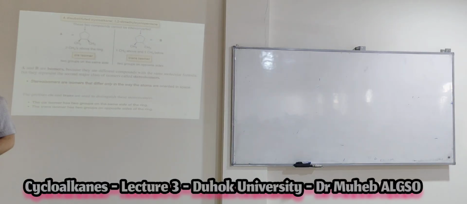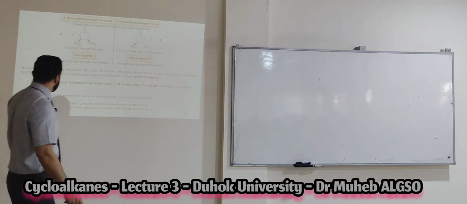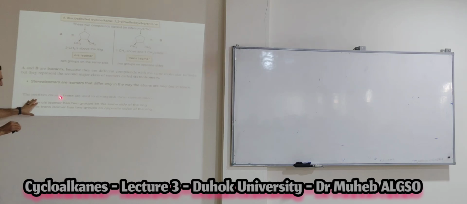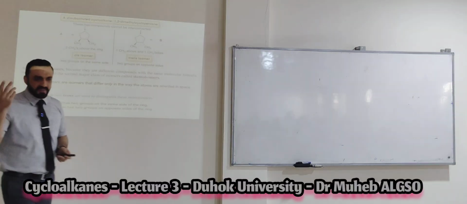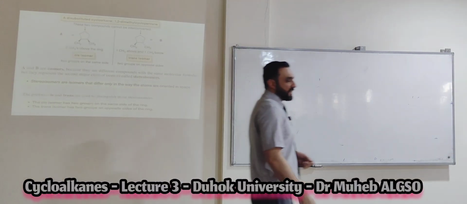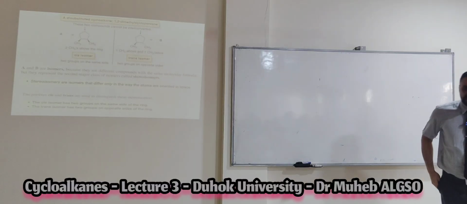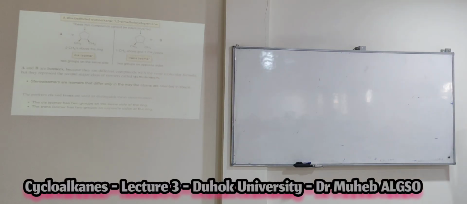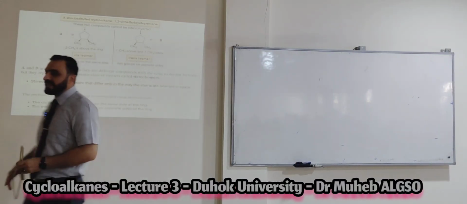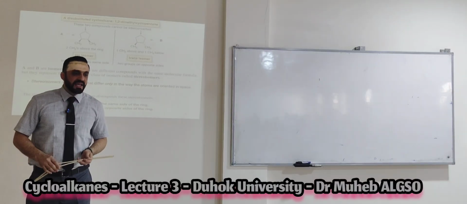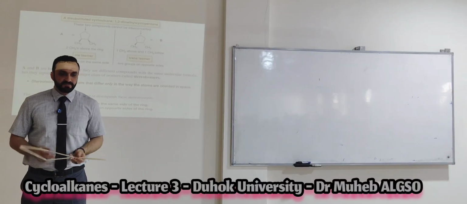Okay, now my hand here. This is the different position. So the prefixes cis and trans are used to distinguish these stereoisomers. Like alkenes, if you remember alkenes. Yes, alkenes have cis and trans. Why do alkenes have cis and trans? Do you know why? Can anyone give me an answer? Why do alkynes not have cis and trans? Why do alkanes not have cis and trans? Why do alkenes have cis and trans?